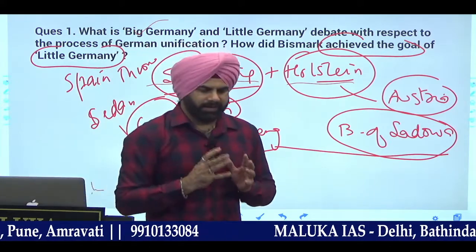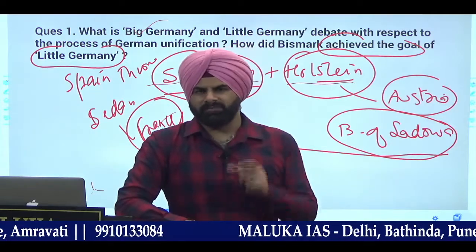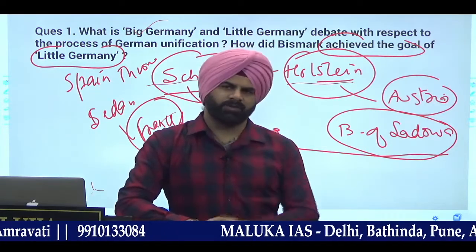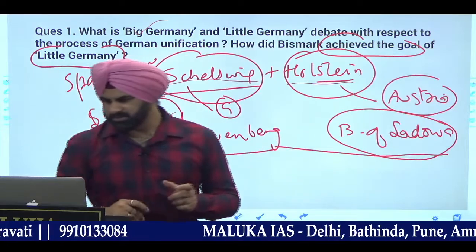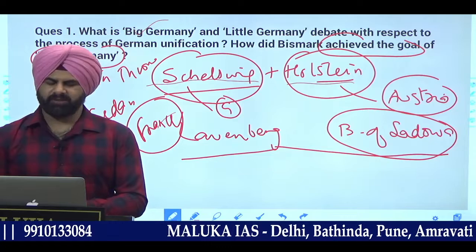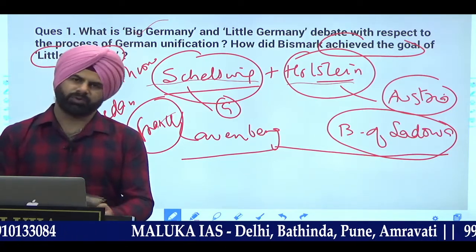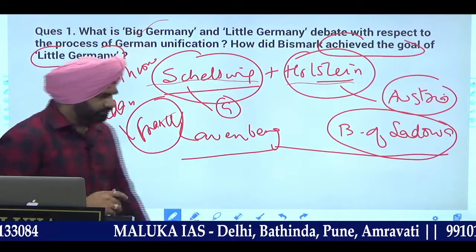he was successful in achieving his idea of what is called the goal of a little Germany, in which northern and southern part of Germany was unified. So in this way you will write this answer, and you will get quite good points. Therefore, whenever you are writing, write in such a way that it is very, very comprehensive when you are writing this. Next.